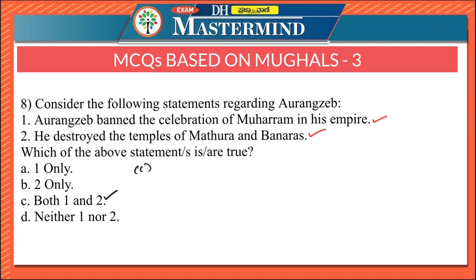Aurangzeb was not tolerant towards other Muslim sects. He banned the celebration of Muharram in his empire. Initially, Aurangzeb banned the construction of new Hindu temples. So, he banned the construction of new Hindu temples in the beginning, and he also banned the repairing of old temples or the renovation of old temples.